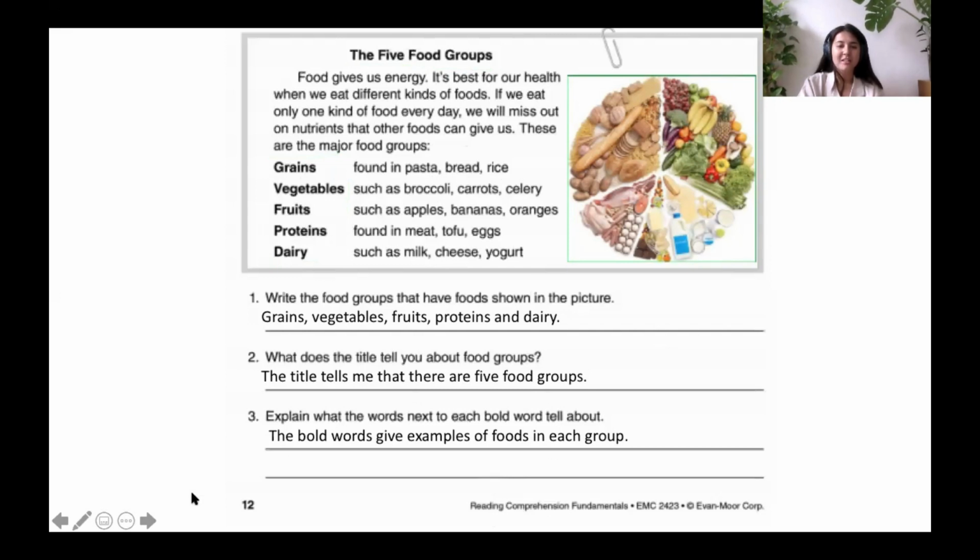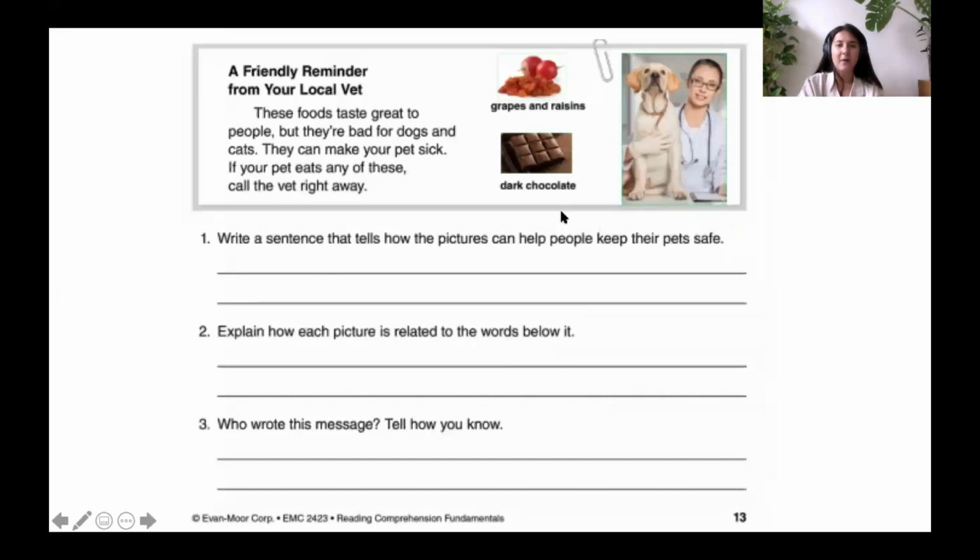Okay, let's move on to the second page. So now that we've read our little passageway, let's have a look at the questions. Number 1, write a sentence that tells how the pictures can help people keep their pets safe. Kwang Ming, what do you think? I think don't let your pet eat grapes, raisins, and dark chocolate. Absolutely. Good job, Kwang Ming. Don't let your pet eat grapes and raisins or dark chocolate.